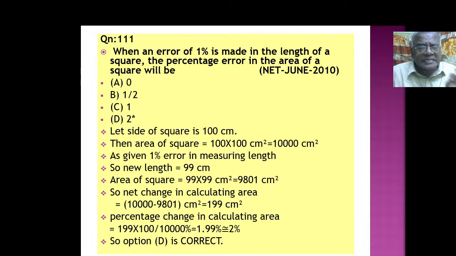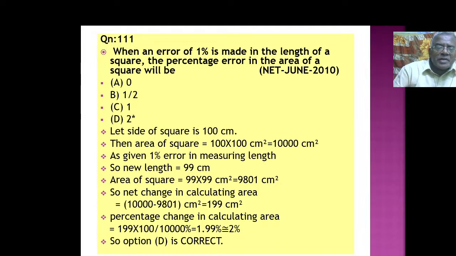What is the net change in the area? Just subtract 10,000 minus 9,801 square centimeters. So that is 199. So the percentage change in area, you have to see what is the percentage. So that way, 199 into 100 by 10,000. That is 1.99, which is more or less equal to 2%. So 2% is right. So option D is correct.